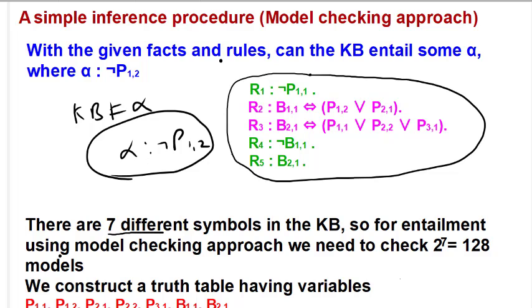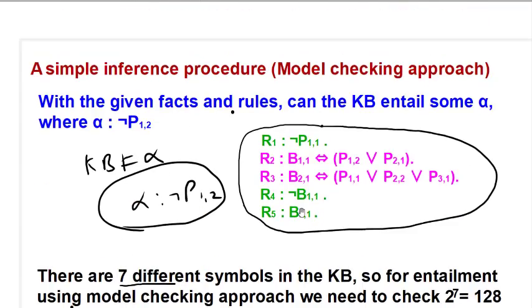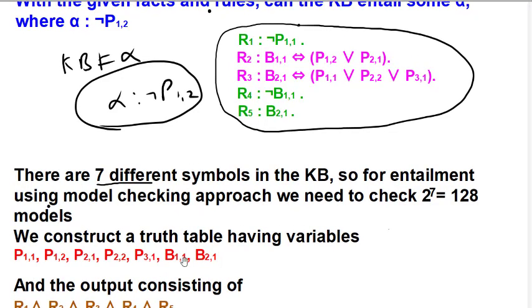We see here, I've written the 7 different symbols: P11, P12, P21, P22, P31, B11 and B21. So these are 7 symbols. Now the first thing in this case, the model checking approach, is we draw a truth table taking this number of inputs.